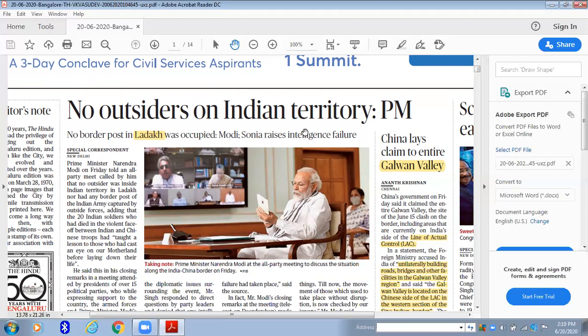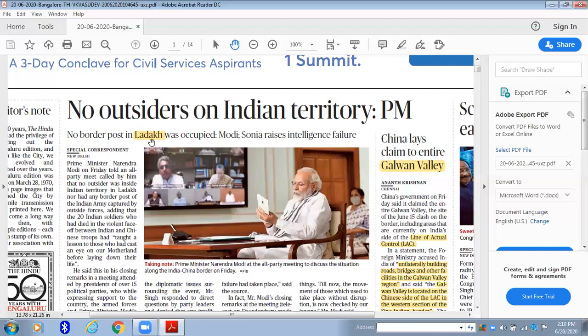Now this article is with respect to India and China, right? So take out the political map and look out the borders for India and China. How many states share border with China? That's the first aspect you should see in the map. After that, about the place mentioned, see exactly where Ladakh is, whether it lies to the west of the line of actual control or the east of it.